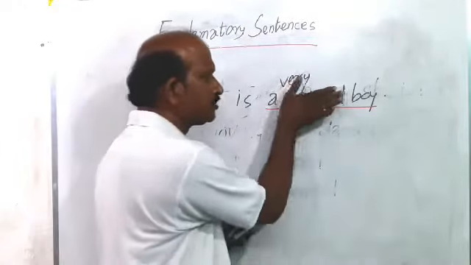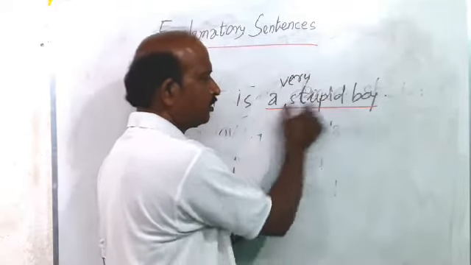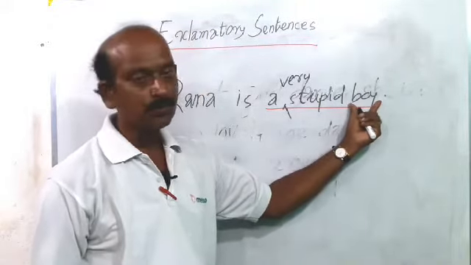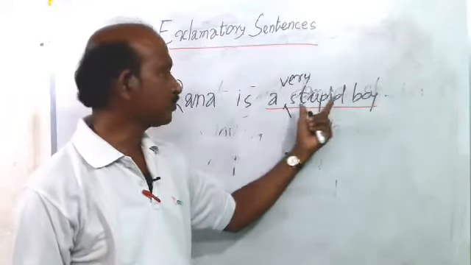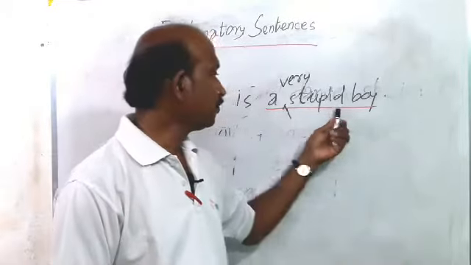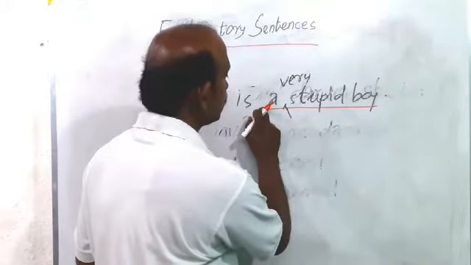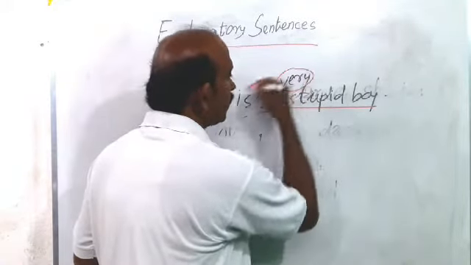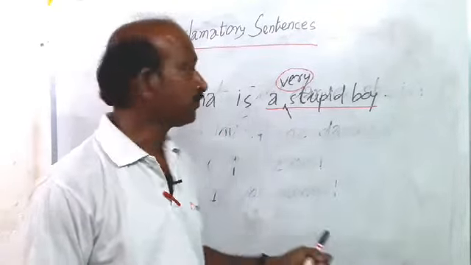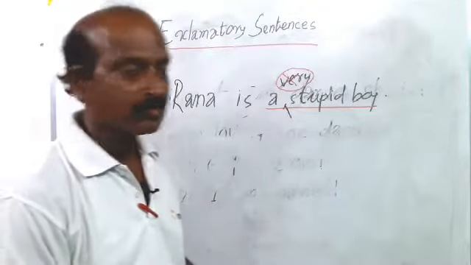Here we want to emphasize the words a stupid boy. A stupid boy is a noun phrase, and in the noun phrase the head noun comes in the last part of it. So when we turn this sentence into an exclamatory sentence, it will take what in the beginning. Remember this thing, the qualifier should not be used in the exclamatory sentence.